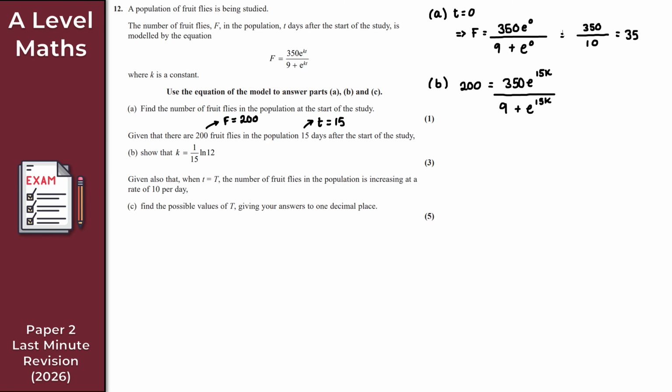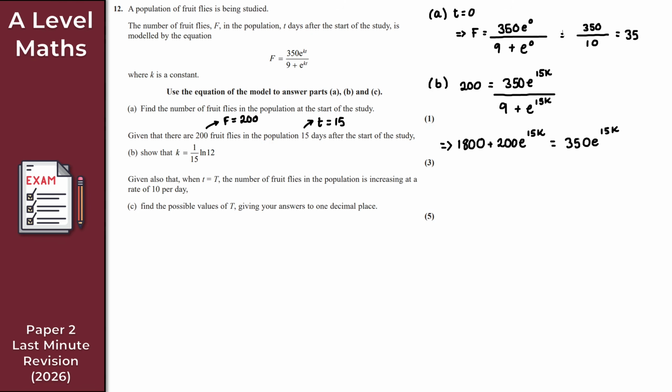So at this point, I want to get rid of this fraction on the right-hand side. So I'm going to multiply both sides by the denominator. So 200 times 9 is 1,800. And then 200 times e to the 15k is 200 e to the 15k. And that is equal to 350 e to the 15k.